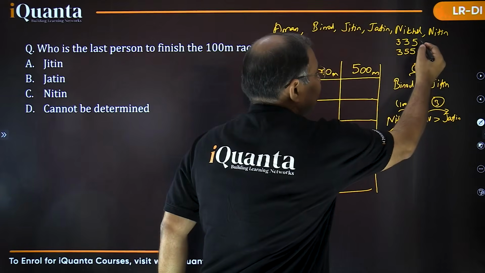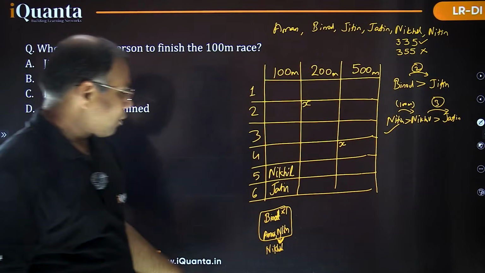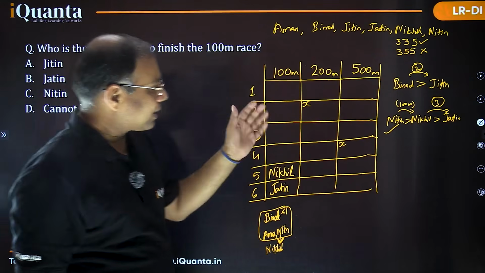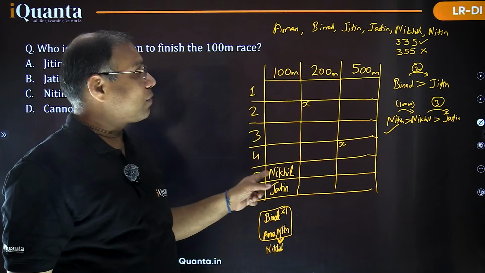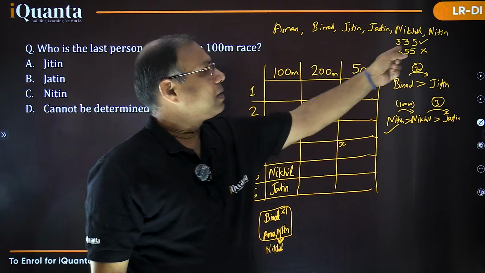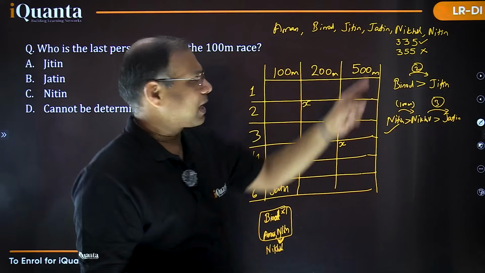Certainly it is a case of 3-3-5, right? So that means Nikhil is going to get rank 3 in both of the other races, because rank 5 is already identified. So in the remaining 2 races, Nikhil certainly must be finishing at the 3rd position. I hope it is very clear. You can go through it once again. Why is it not possible?